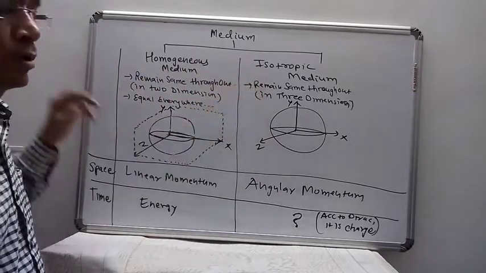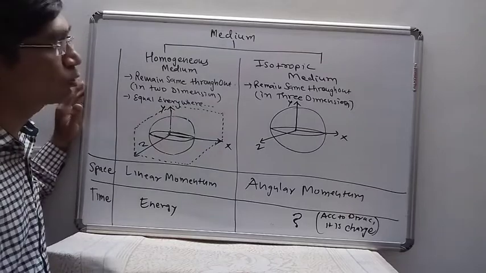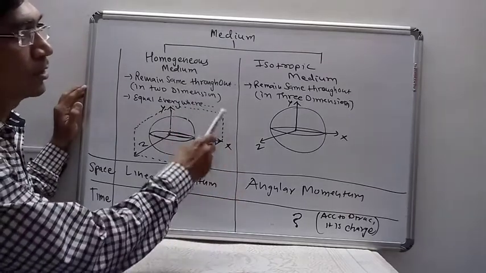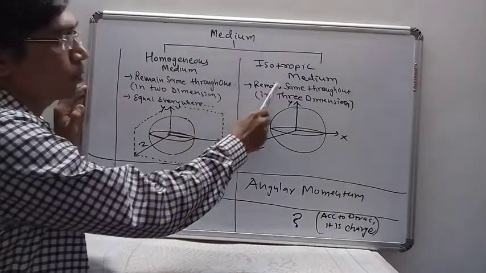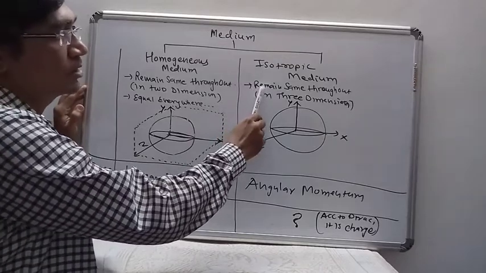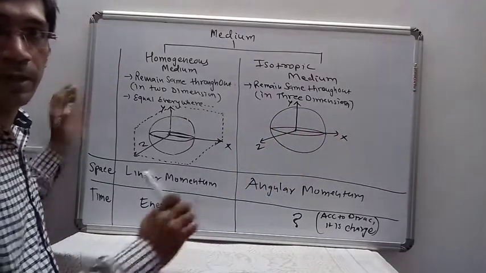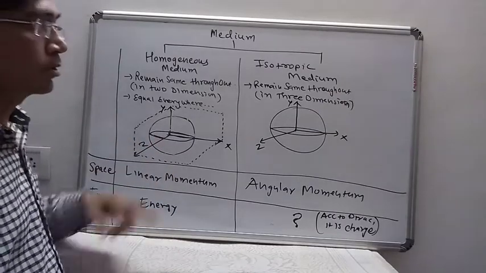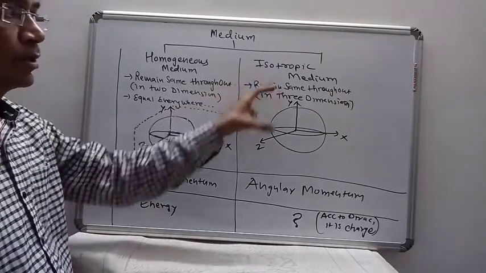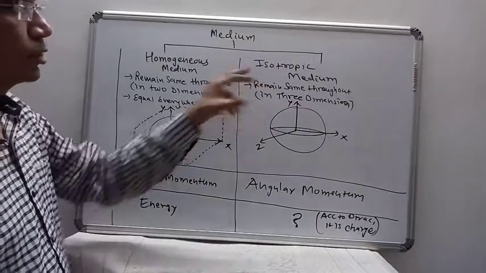Isotropic medium: the meaning is similar, but the main difference is that an isotropic medium is a medium which remains the same throughout in three dimensions. Here we are taking the three dimension concept in the medium. The medium in three dimensions, which remains the same throughout, is the isotropic medium.